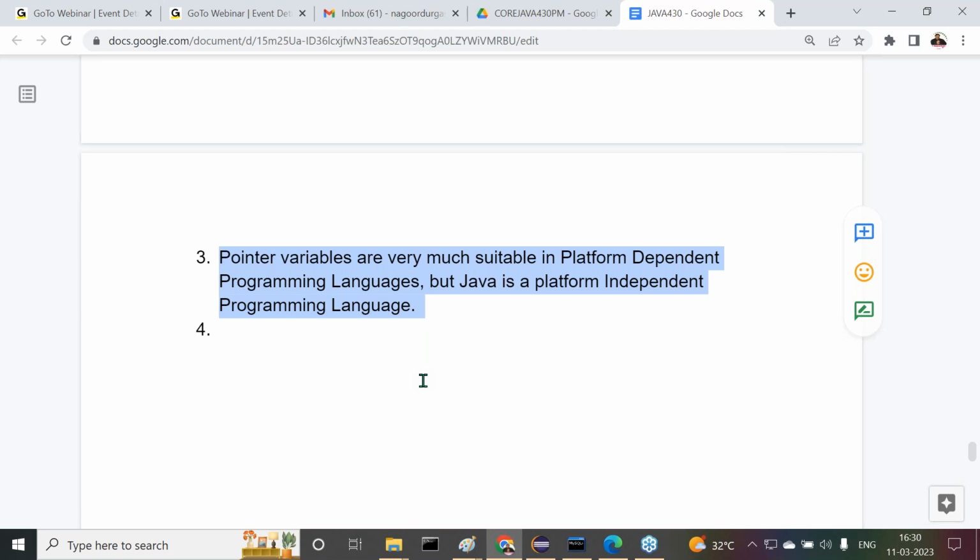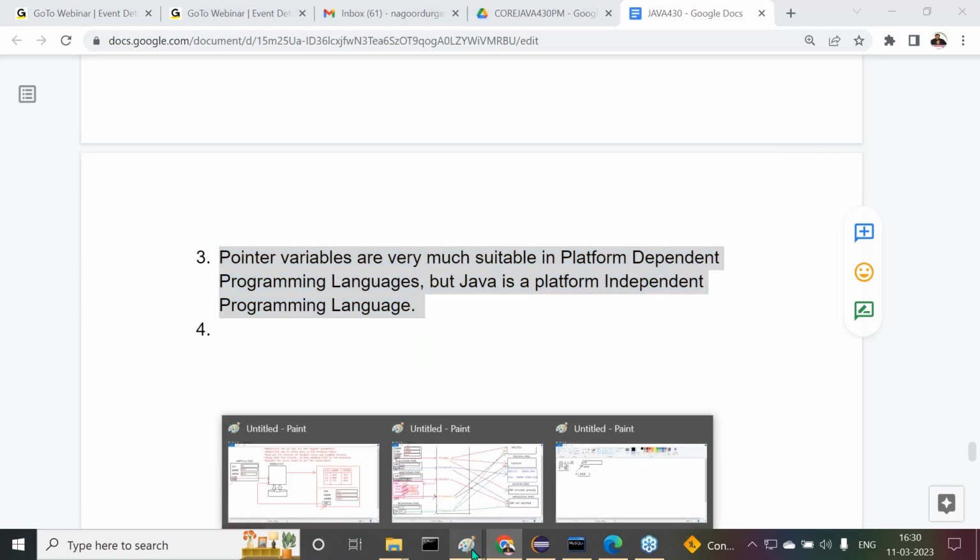Platform independent. What is the meaning of platform independent? You can compile your Java program on one operating system, and we can run the same Java program on other operating systems. Sir, got it or not? This is the nature of a platform independent programming language. Clear? All right, sir. Try to understand this simple representation here.